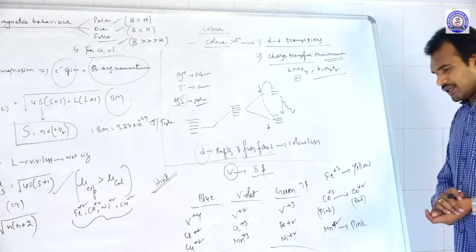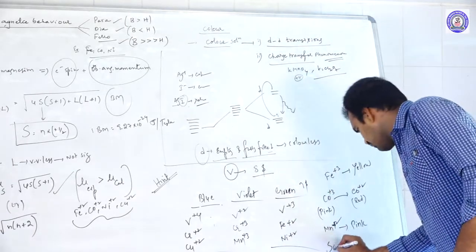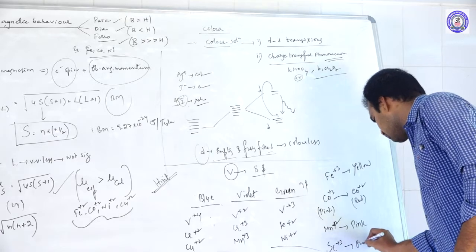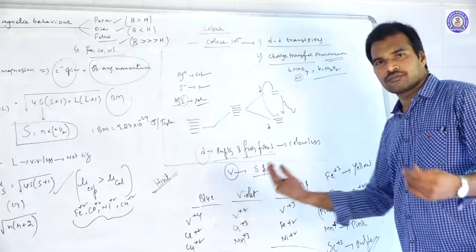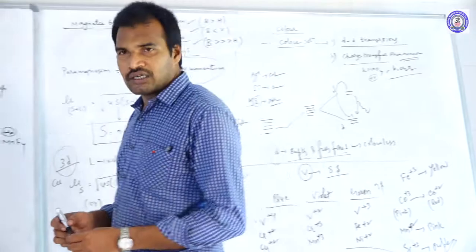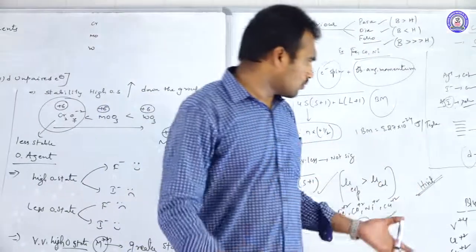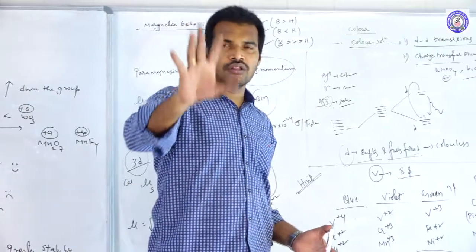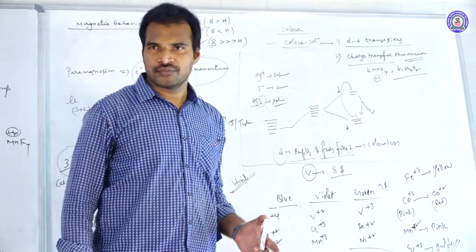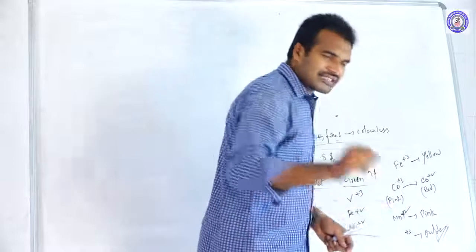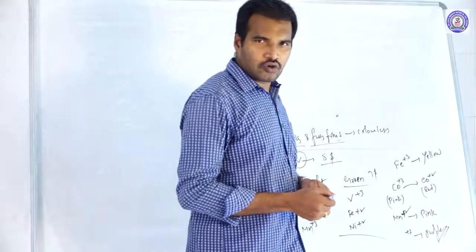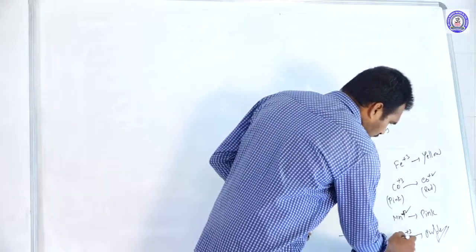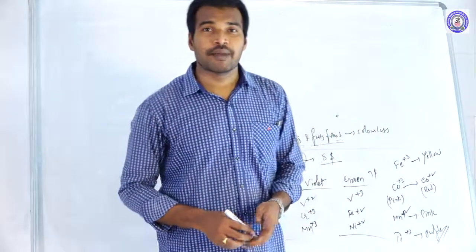And one more thing: scandium plus 3 is purple color. So all the colors of the ions have been covered. By using this data, just go to the NCERT textbook; almost all the metal ion colors have been covered. Okay, it's not scandium. Scandium plus 3 is colorless because of no electrons. This is titanium. Titanium plus 3 is purple in color.